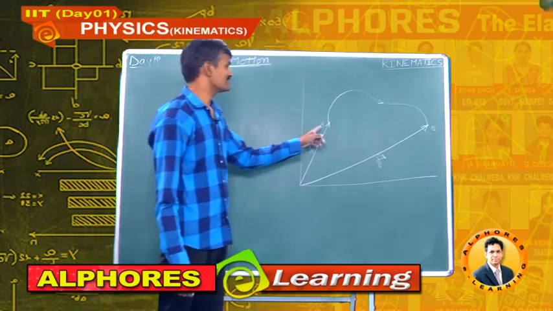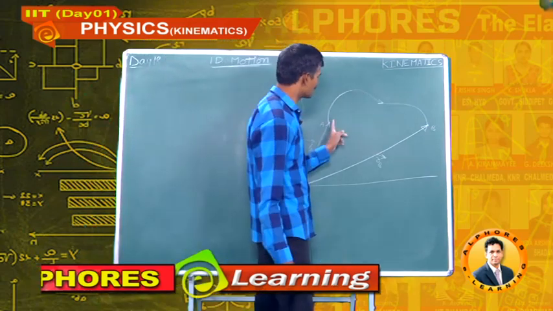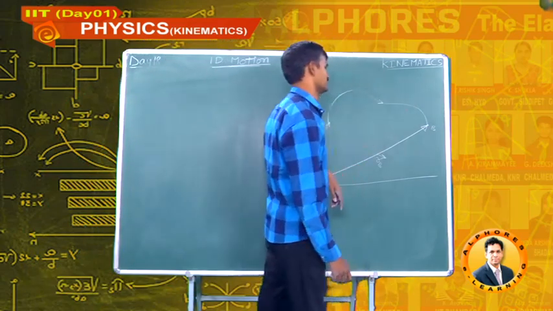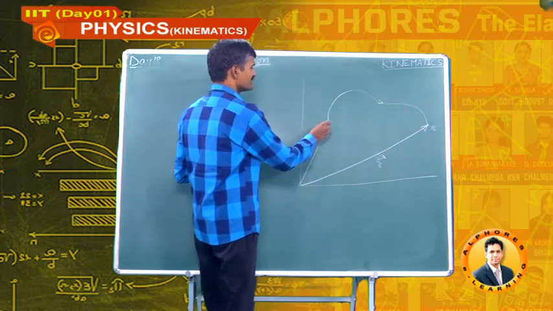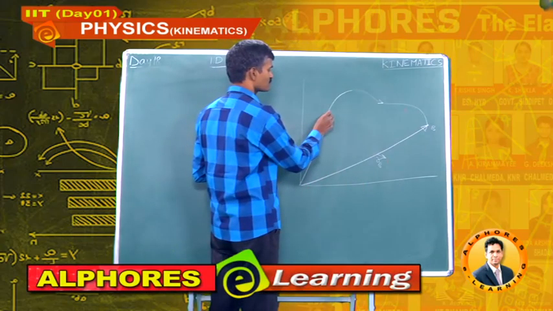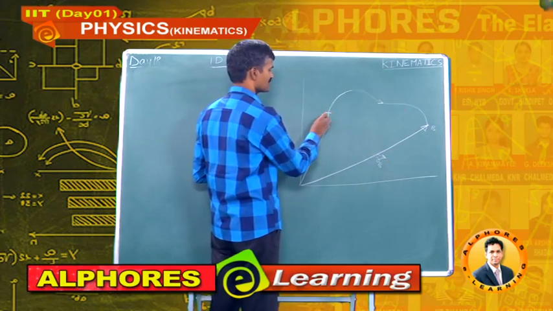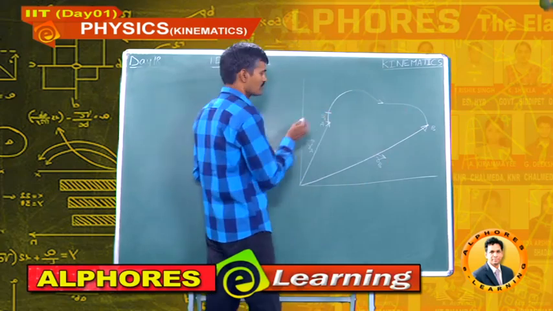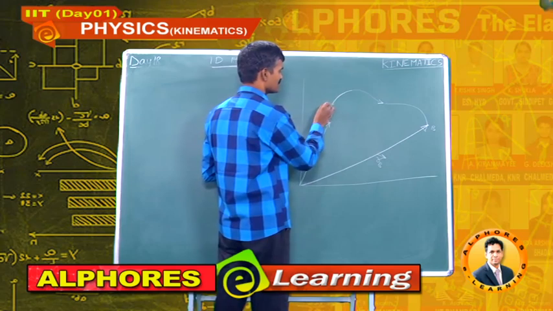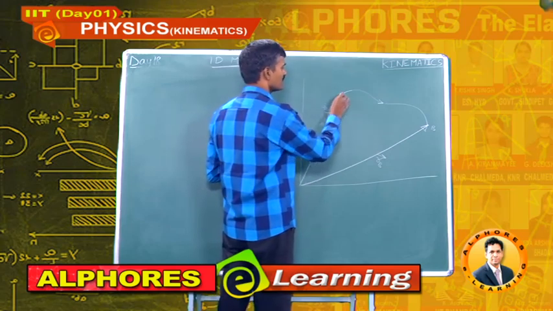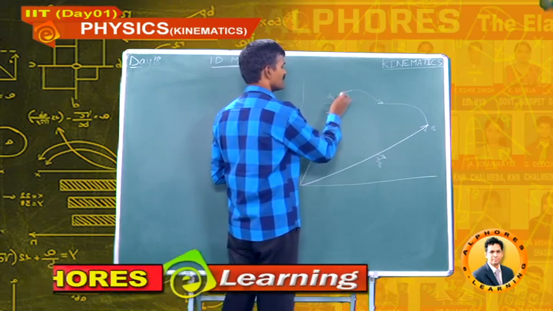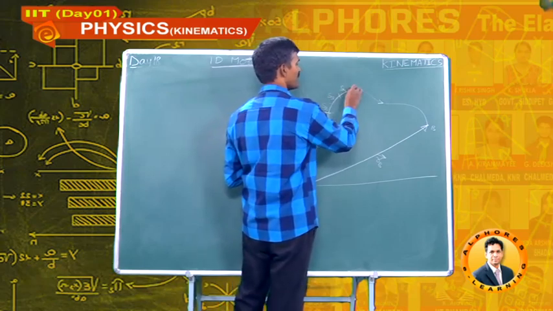Students, now consider this case. This is the actual path travelled by the body. Now, I am dividing this distance into small distances. This is some small distance s1. Body travels from here to here, this distance s2. From here to here, distance is s3. Here to here, distance is s4, and so on.